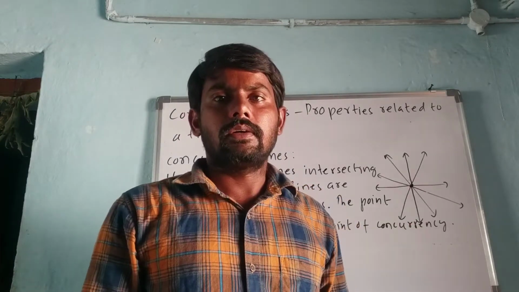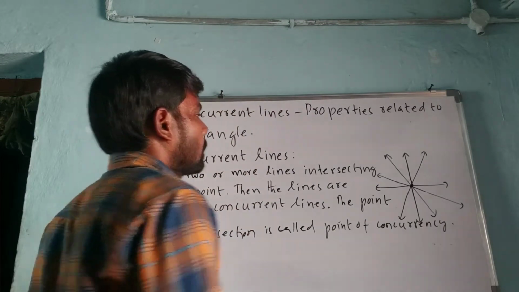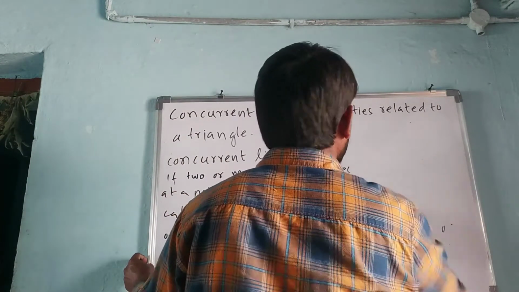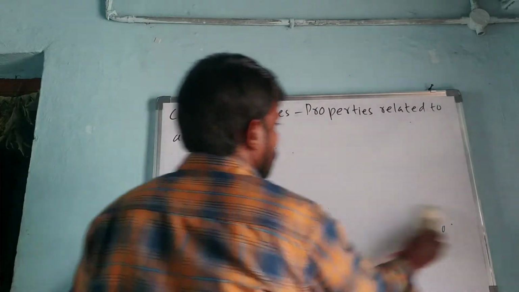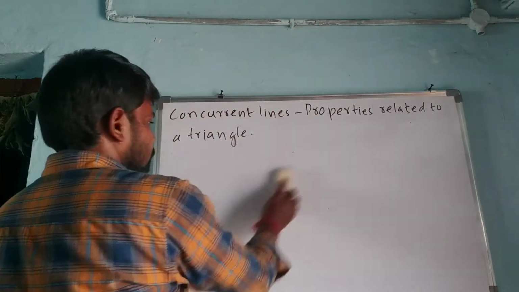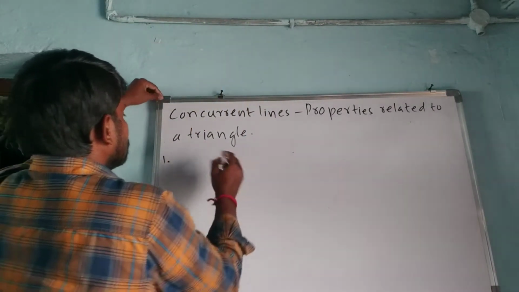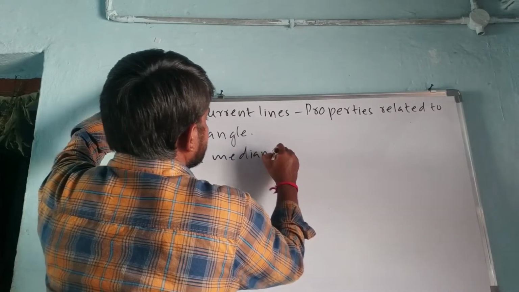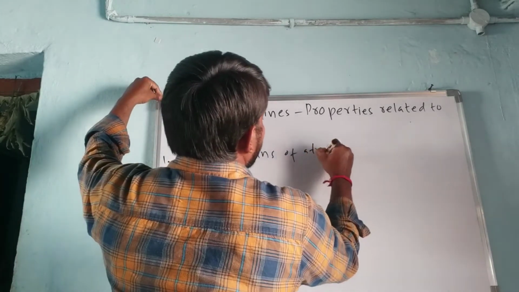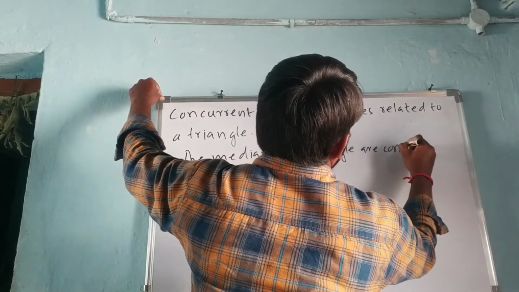Let us learn. Now, the first property. The medians of a triangle are concurrent.